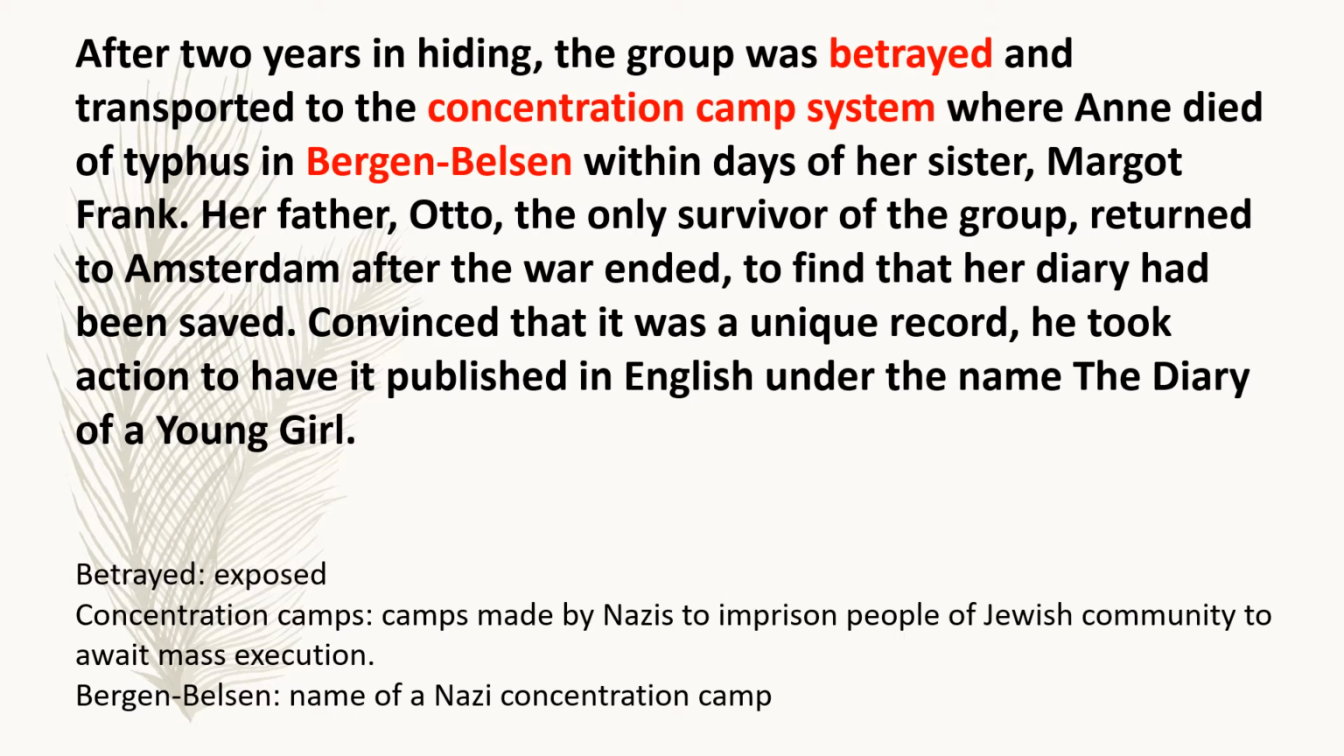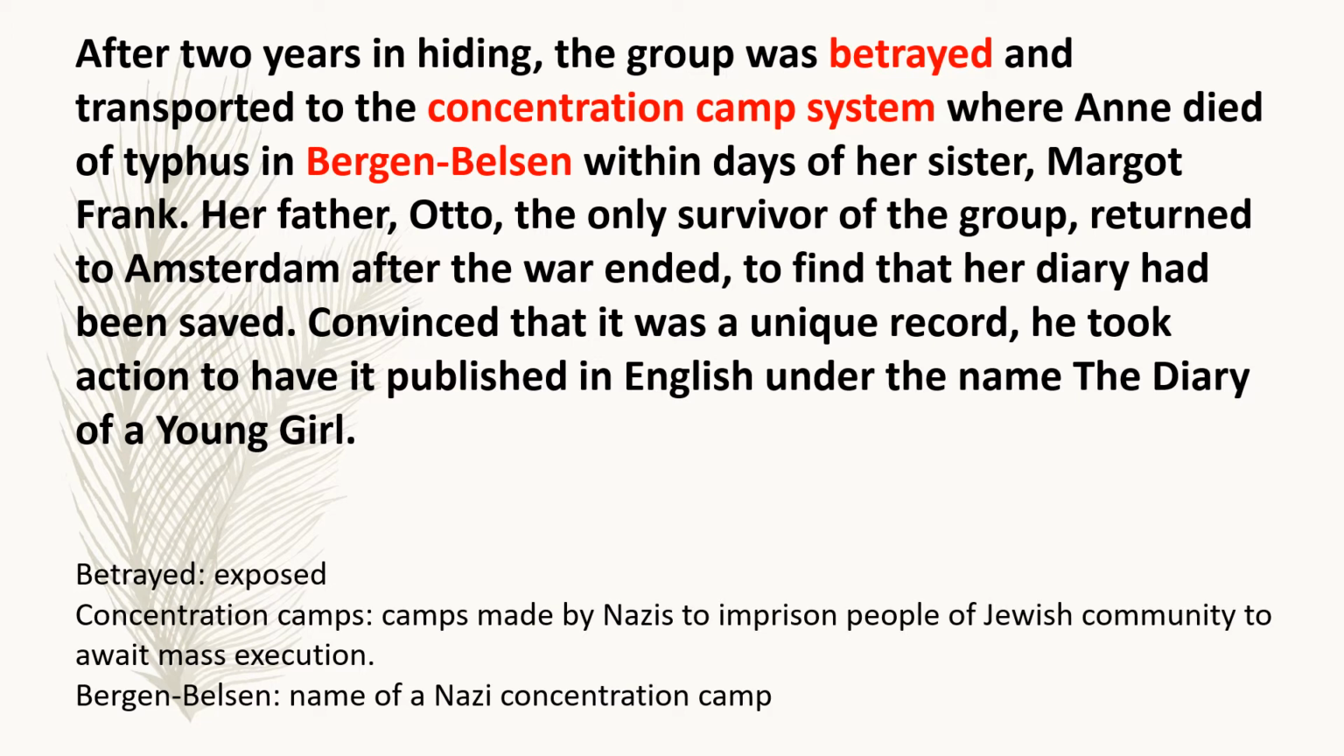After 2 years in hiding, the group was betrayed and transported to the concentration camp system where Anne died of typhus in Bergen-Belsen within days of her sister Margot Frank. Her father Otto, the only survivor of the group, returned to Amsterdam after the war ended to find that her diary had been saved. Convinced that it was a unique record, he took action to have it published in English under the name The Diary of a Young Girl.